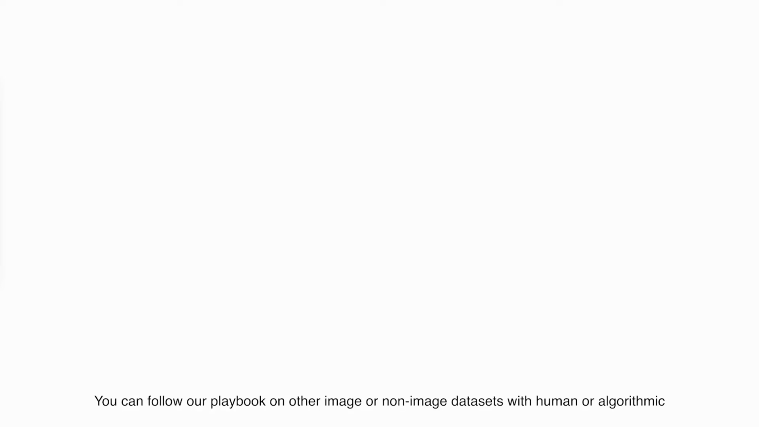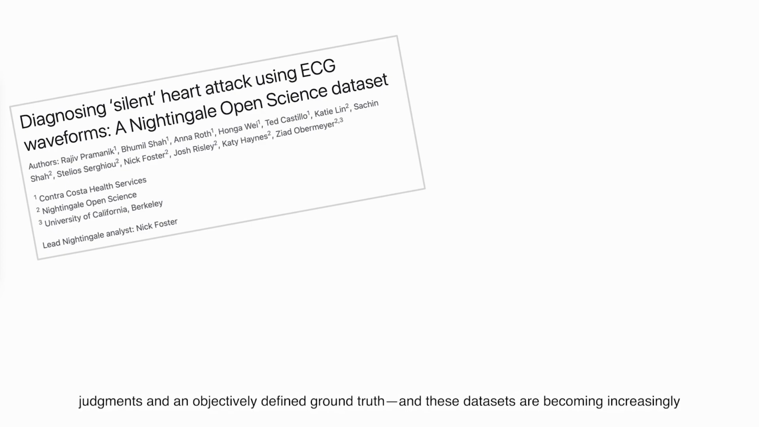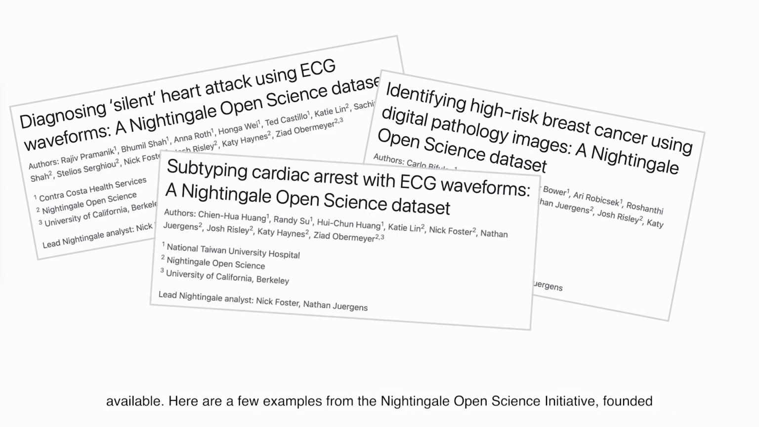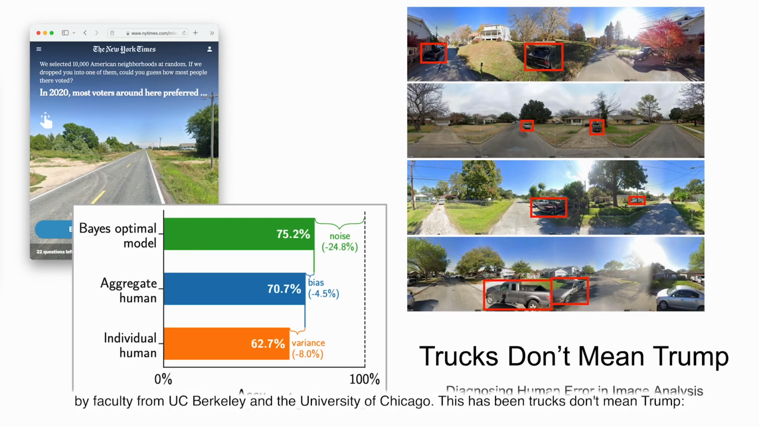You can follow our playbook on other image or non-image datasets with human or algorithmic judgments and an objectively defined ground truth, and these datasets are becoming increasingly available. Here are a few examples from the Nightingale Open Science Initiative, founded by faculty from UC Berkeley and the University of Chicago. This has been Trucks Don't Mean Trump, Diagnosing Human Error in Image Analysis.